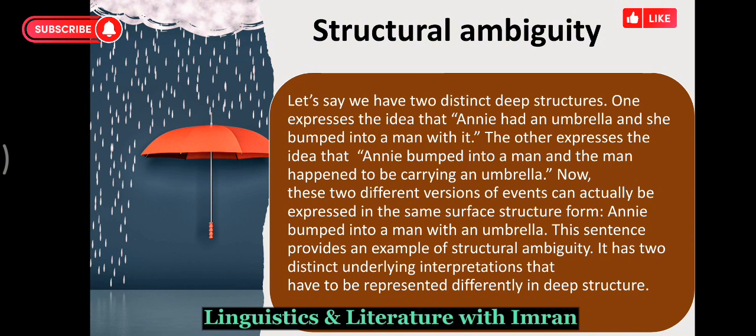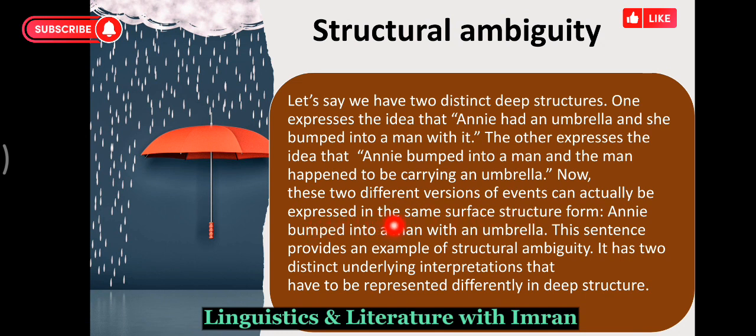It has two distinct underlying interpretations that have to be represented differently in deep structure. So in deep structure, we have two different ideas, and in surface structure we have one sentence here. Let me repeat if you have any problem. One idea is that Annie had an umbrella and she bumped into a man with it. Annie was carrying an umbrella and she bumped into a man. The other expresses the idea that Annie bumped into a man and the man happened to be carrying an umbrella. In the second idea, it was a man who was carrying an umbrella and Annie bumped into him.